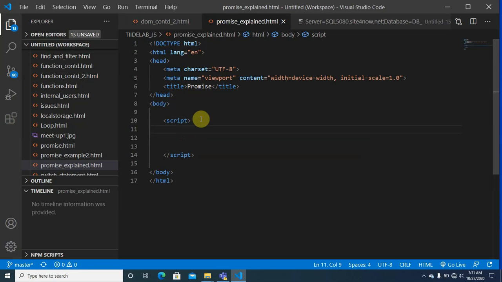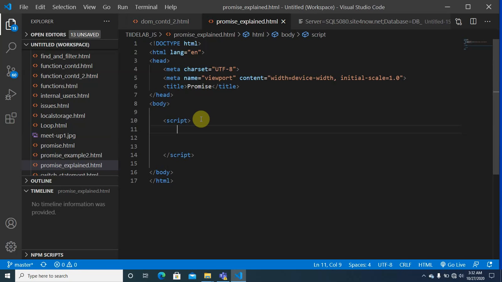Promise has 3 states. Promise means what it means, that I promise you something. When I promise you something, it means I'm going to give you something in future, not now. So the moment I make the promise, the state becomes pending. It means you're expecting it. Now when the time comes for me to fulfill my promise, there are 2 things that can happen.